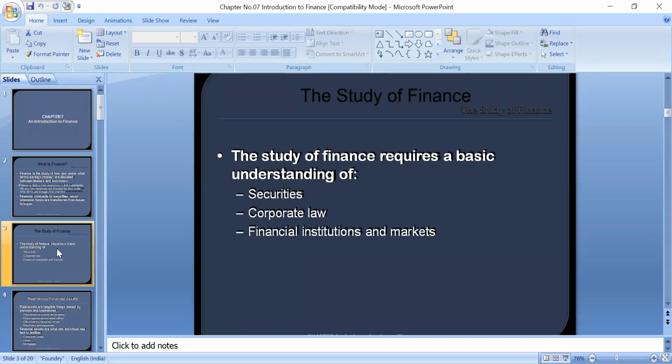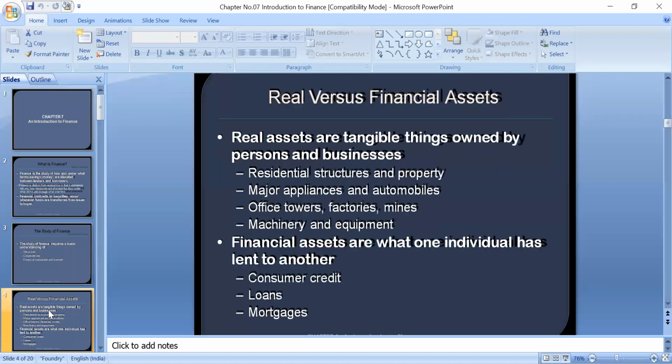These financial institutions and markets are also called financial intermediaries. They are the organizations or companies that meet the gap between people who have surplus money and other people or organizations who need the money. They sit between these two types of people.